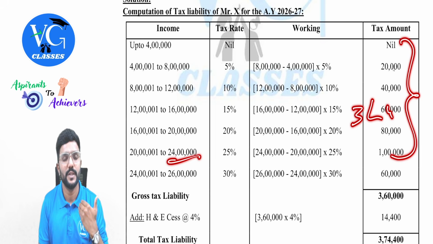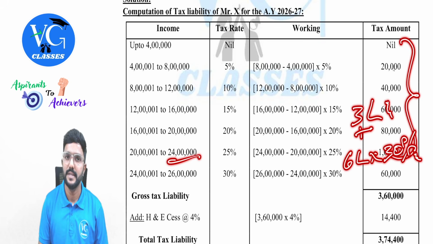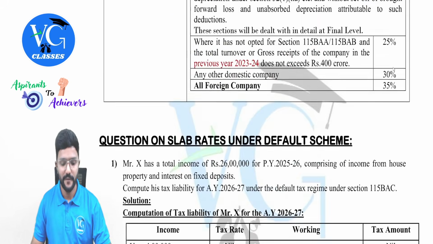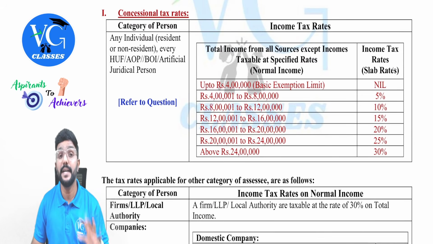For example, assume the total income of Mr. Vikas is 30 lakh. Then how do we calculate tax? Up to 24 lakh, 3 lakh fixed. Okay. Then over and above 24 lakh, how much is there? 6 lakh. So for 3 lakh, you add 6 lakh into 30%. Straight away, you get gross tax. Yes, guys. Fine. So this is the change with respect to the slab rates under the default regime.